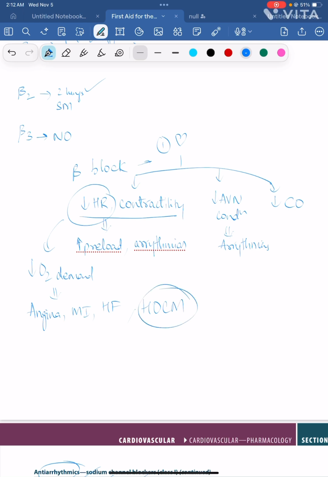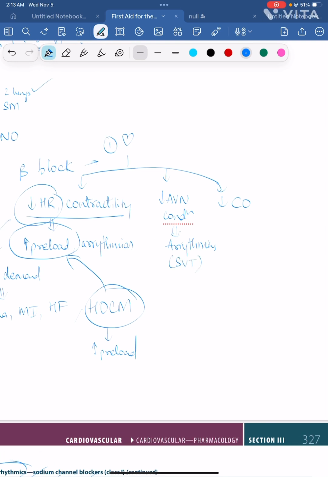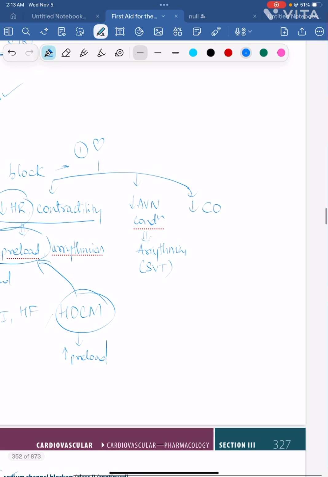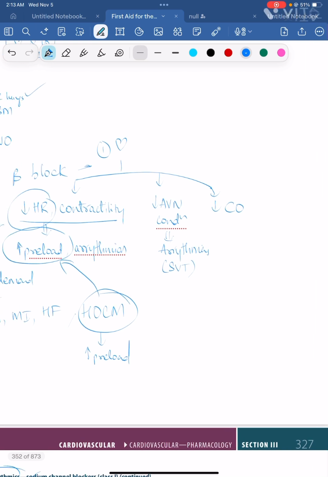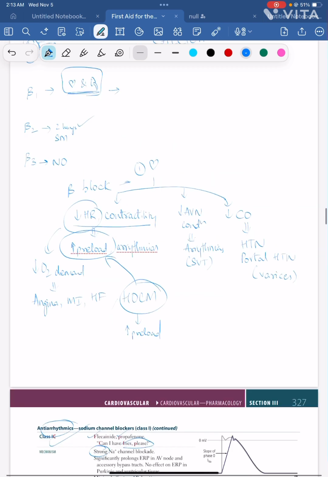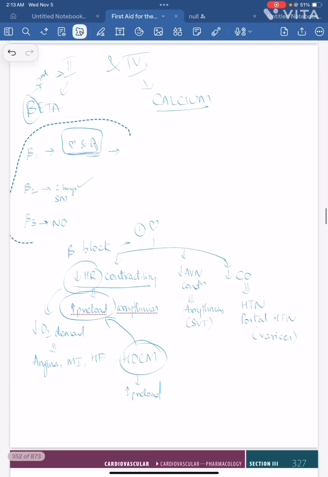Because HOCM, how do you improve HOCM? By increasing preload. So decreased heart rate and contractility will increase preload by increasing diastolic filling time. That's why HOCM is also improved with beta blockers. Arrhythmias, SVTs, that is supraventricular arrhythmias, can also be improved with the help of beta blockers, and by decreasing cardiac output it helps hypertension and portal hypertension, that is varices. This is the important effect in the heart.